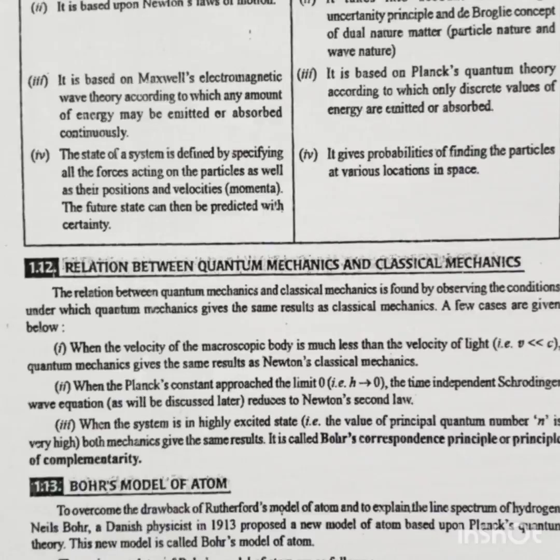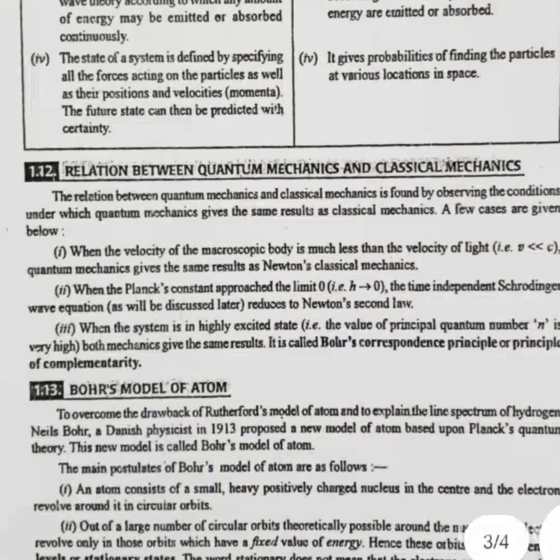principle of complementarity. 1.13 Bohr model of atom. To overcome the drawbacks of the Rutherford model of atom and to explain the line spectra of hydrogen, Niels Bohr, a Danish physicist, in 1913 proposed a new model of atom based upon Planck's quantum theory. This new model is called the Bohr model of atom. The main postulates of the Bohr model of atom are as follows. The first point is an atom consists of a small heavy positively charged nucleus in the center and the electrons revolve around it in circular orbits.